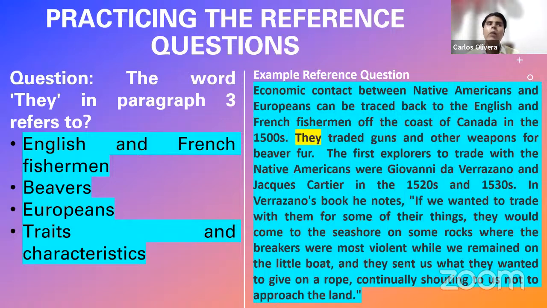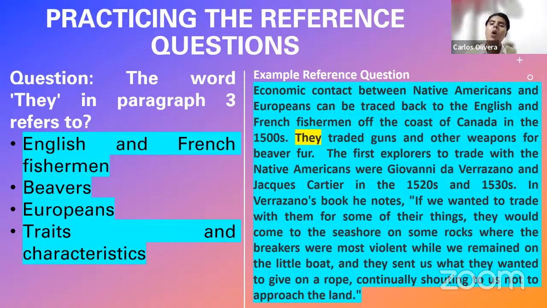Hey, wait a minute. We have another reasoning train. Now, the last thing he has on mind is not Europeans in a generic way. The last thing he has on mind is a specific kind of European. What kind? English and French fishermen. Notice? Before the author mentioned this, his reasoning train was Europeans in a generic way. Europeans, just Europeans. When he continues with the sentence, the last thing he has on mind is French and English fishermen. His reasoning train is not Europeans anymore, it's English and French fishermen.